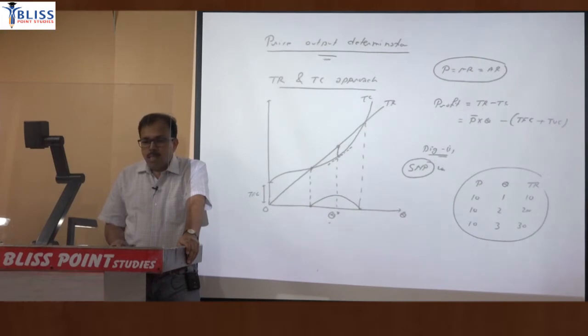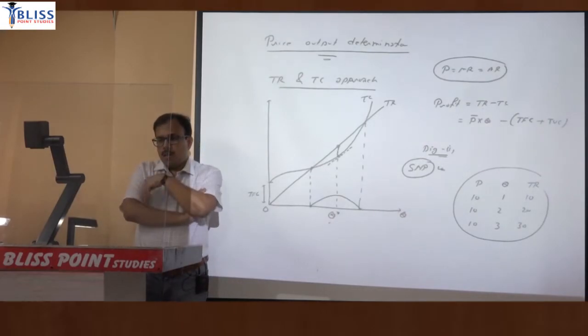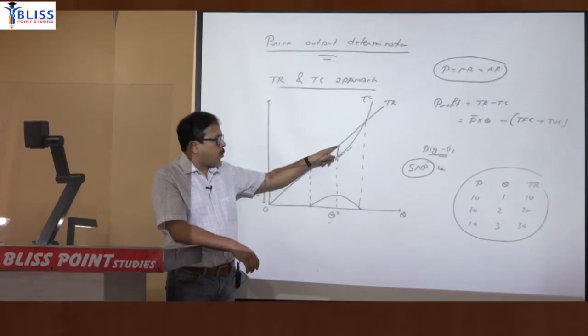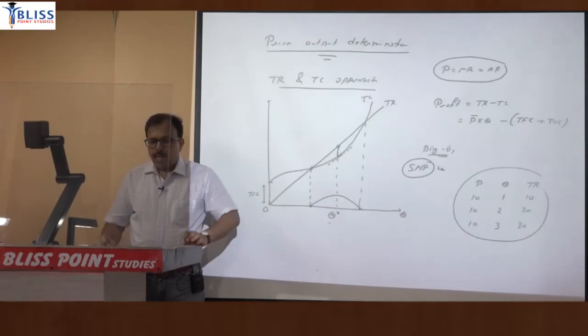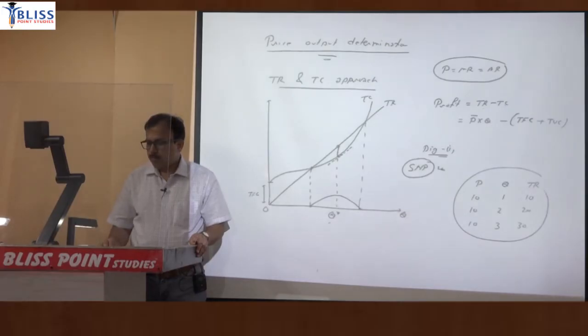The firm maximizes profit when the distance between total revenue and total cost is maximized. At any other level of output, profit is not maximized. Full stop.